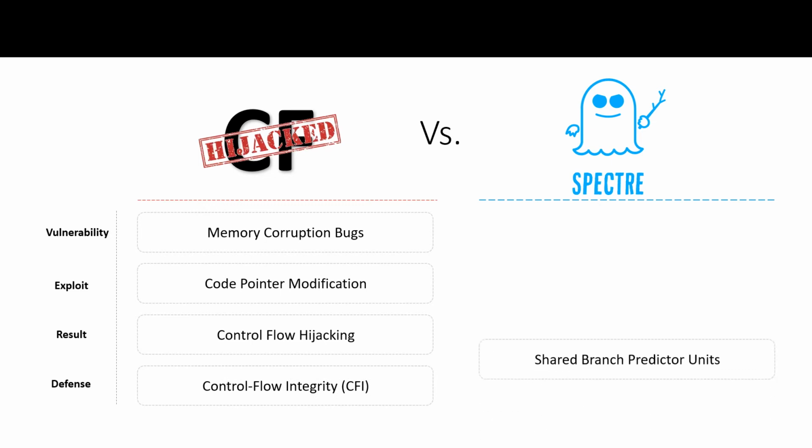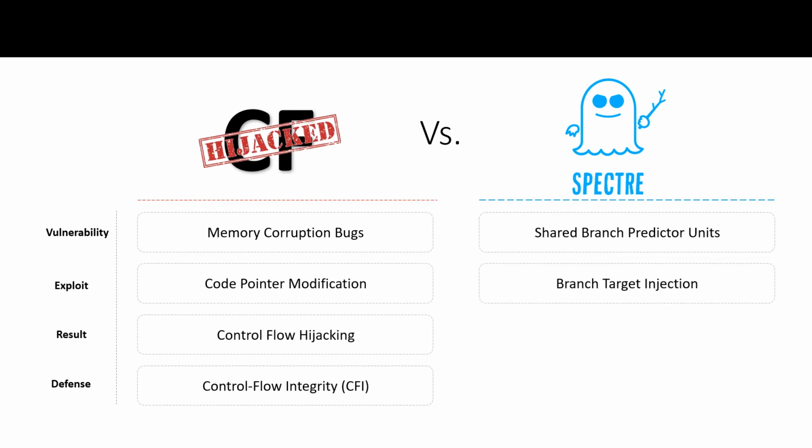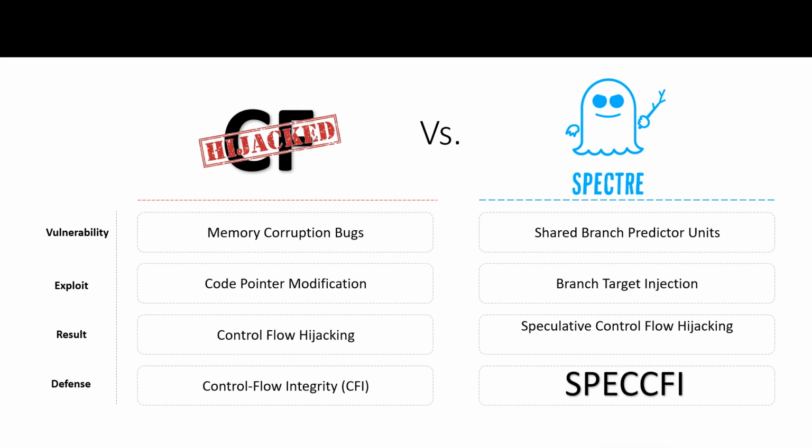If we try to see how it corresponds to Spectre, we see that here the attacker also tries to exploit the fact that the branch predictor is shared between him and the victim by injecting his desired target into the BTB. The only difference here is that in this type of attack, the attacker tries to hijack the speculative control flow. So the basic idea behind SPECCFI is to apply the principle of control flow integrity to the speculative execution of the program.